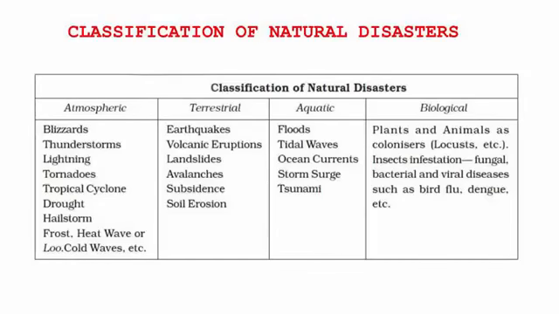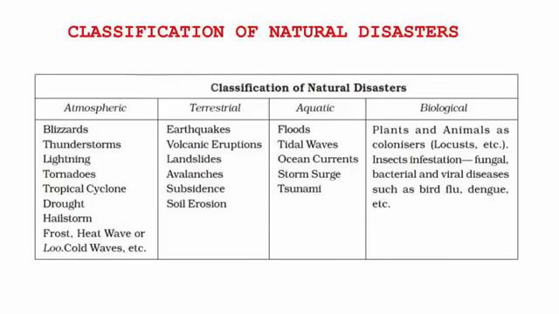So let's just go through everything again all together. The 4 types of categories are atmospheric. The meaning of atmosphere is above the land and below the sky. The second one is terrestrial. By terrestrial, just remember of God. Everything that is done by God, which is not under human control, falls under terrestrial.